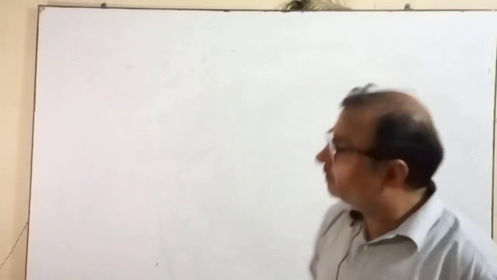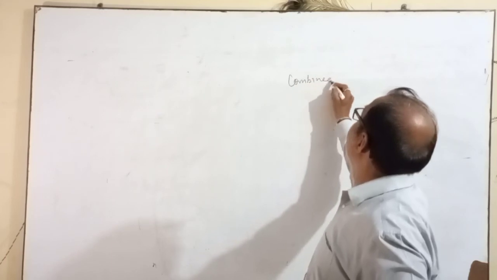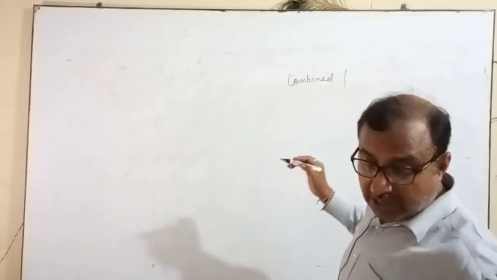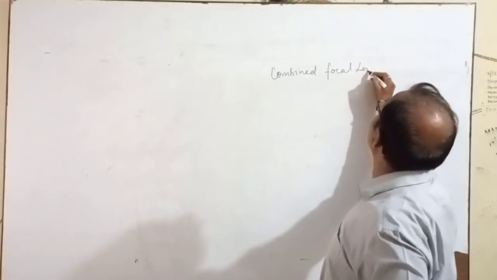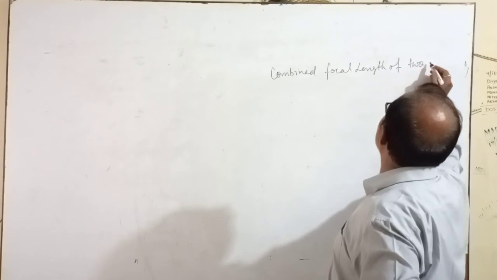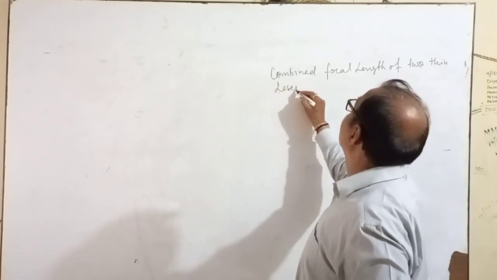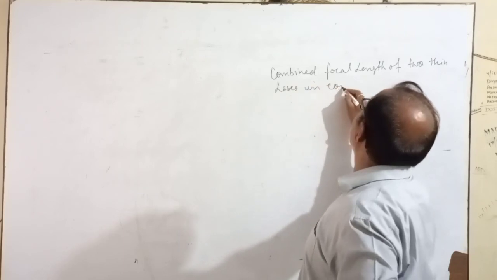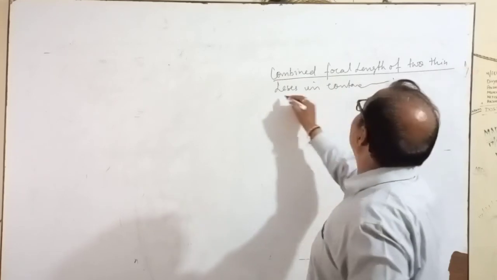Combined focal length of two thin lenses in contact. Very fast I want to do it.